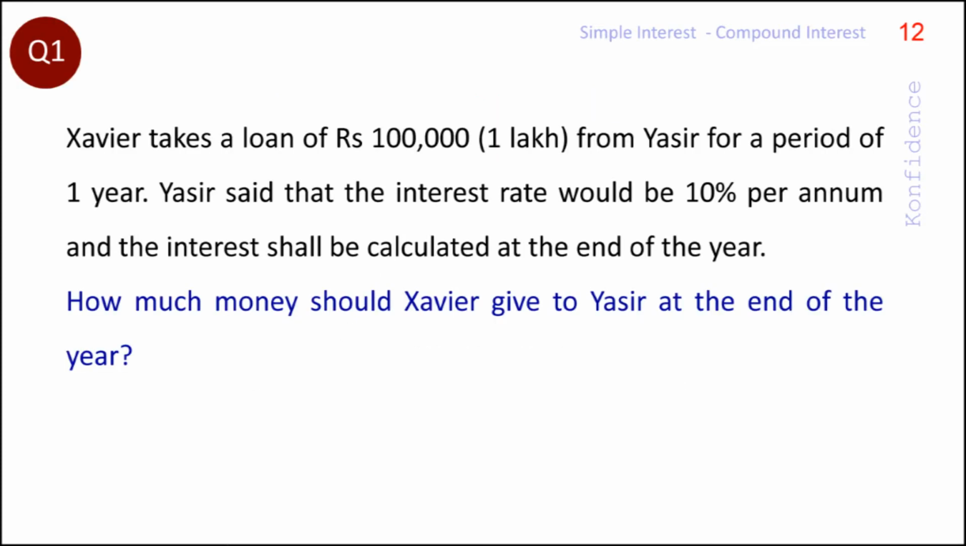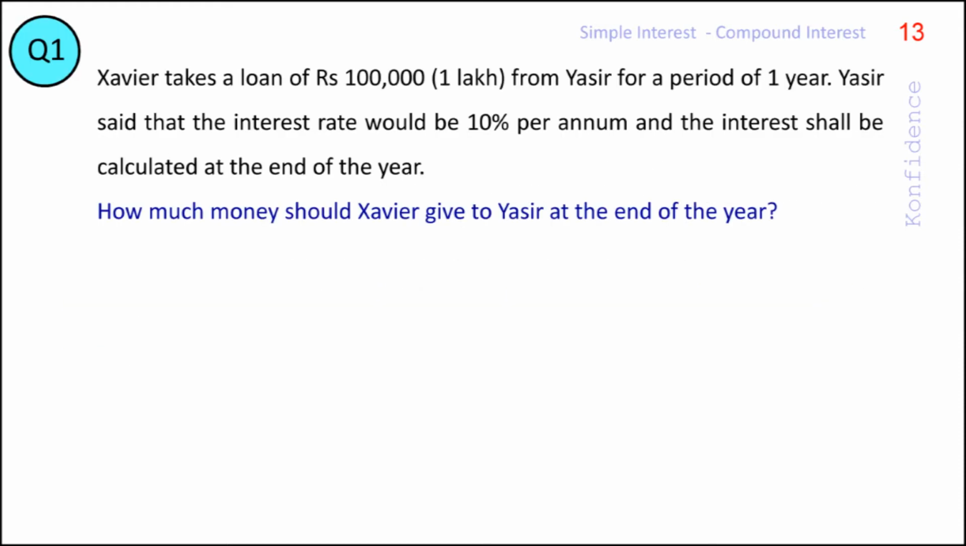Now, refer to the question Q1. A very simple situation to introduce you to the concept of interest calculation is given in the question Q1. There, we have two people, Xavier and Yasser. Xavier takes a loan of rupees 1 lakh from Yasser. Xavier is the borrower and Yasser the lender. The period for which the money is borrowed is 1 year and the interest rate is 10%. We need to find out the amount that Xavier should give back to Yasser at the end of the year.